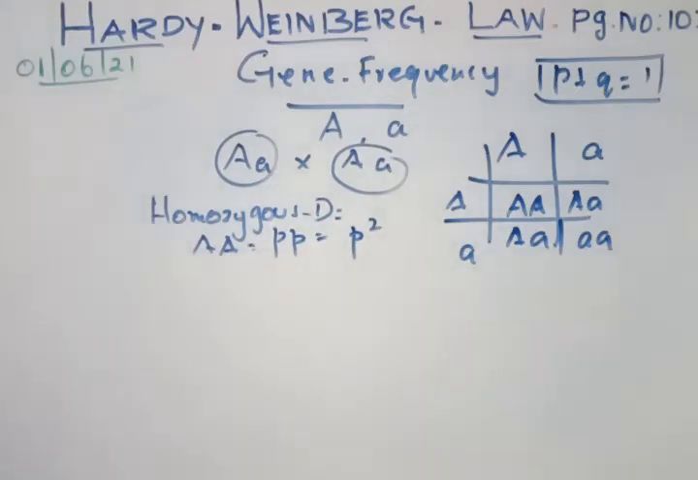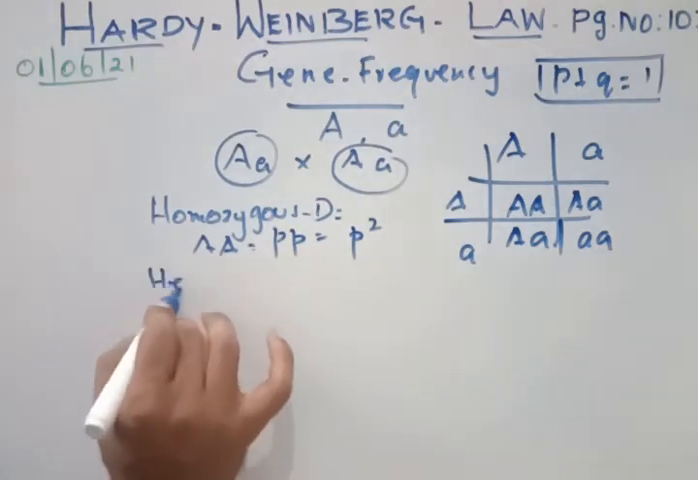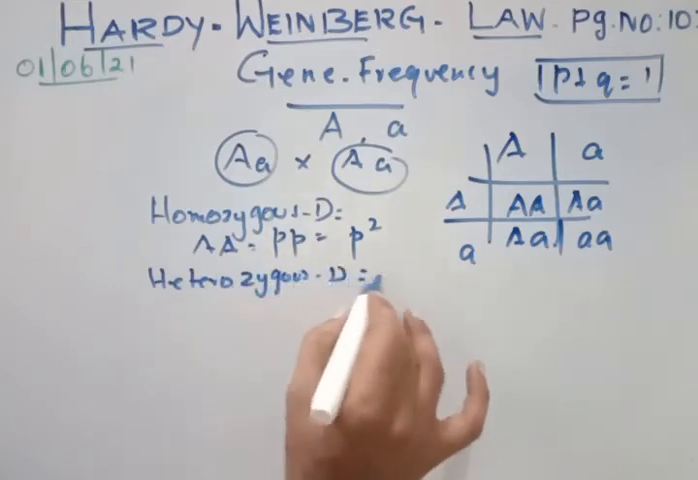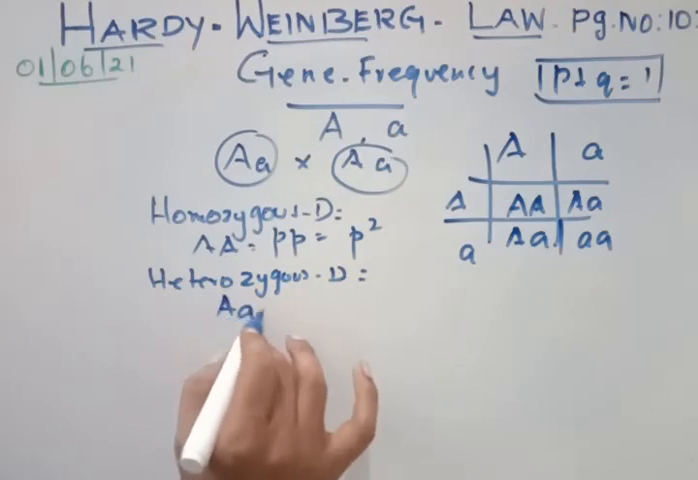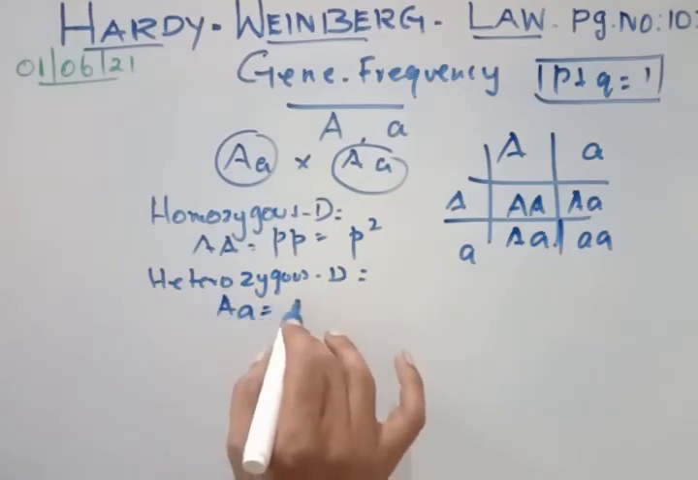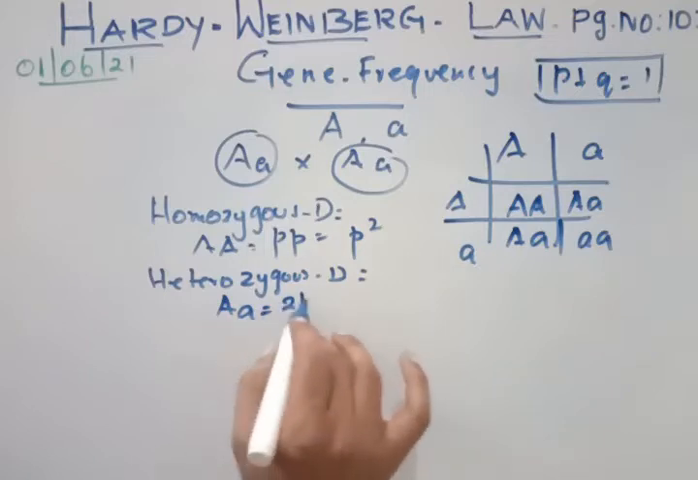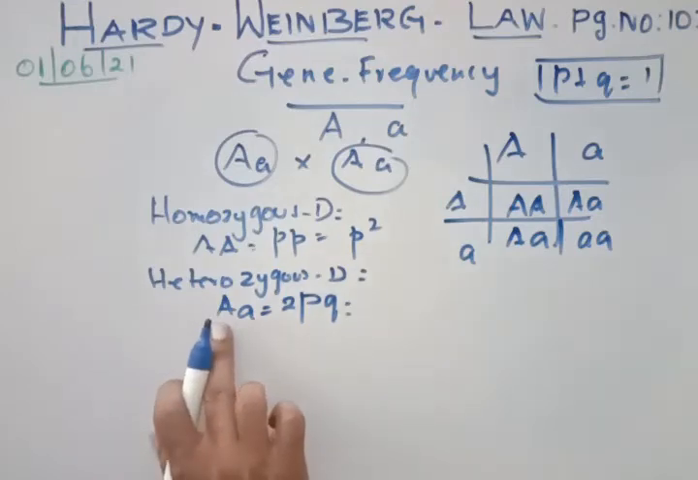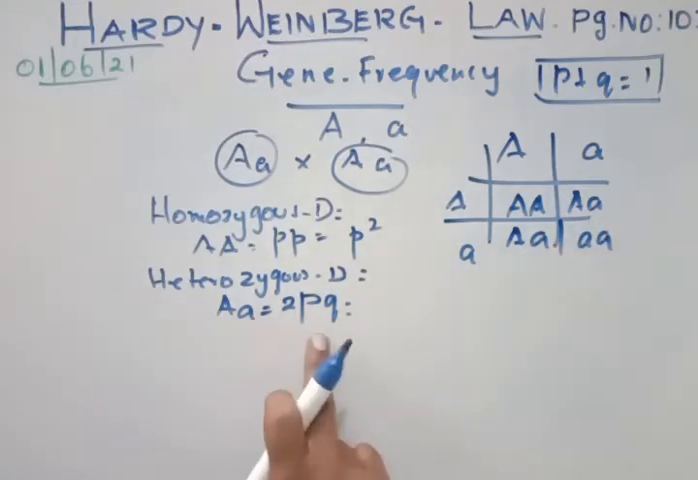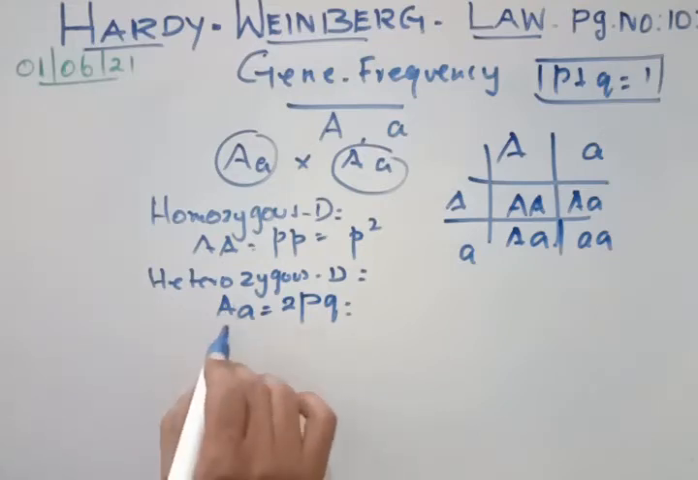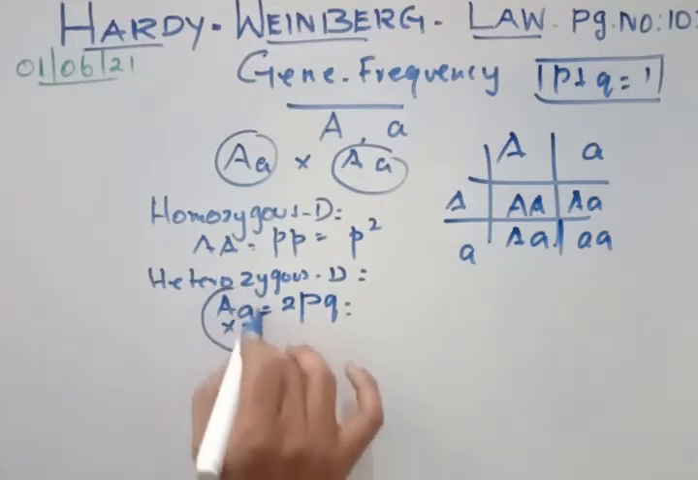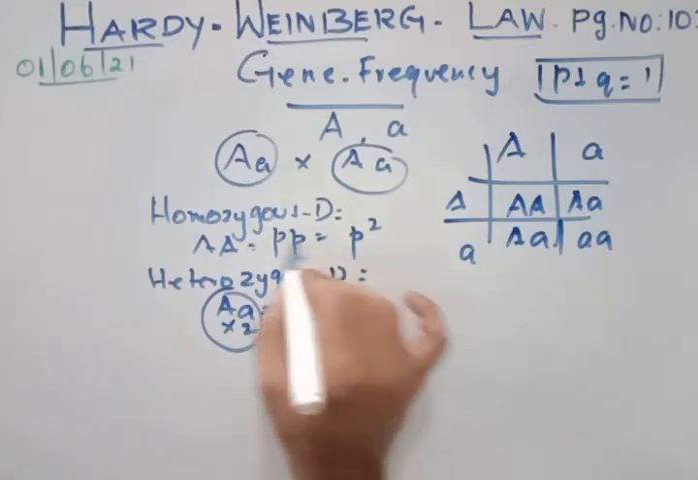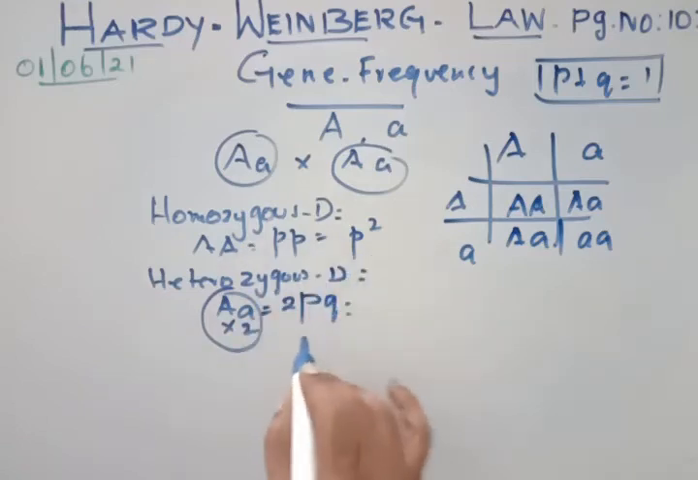Next, heterozygous dominant, one capital A and one small a. It is represented by 2PQ. Clear? Why? Because capital A, small a, you have two combinations, so it is repeated, multiplied by 2. Twice it is there. So homozygous dominant is P square and heterozygous dominant is 2PQ.